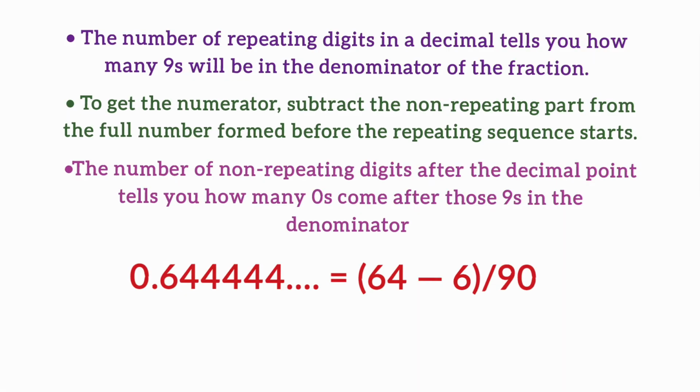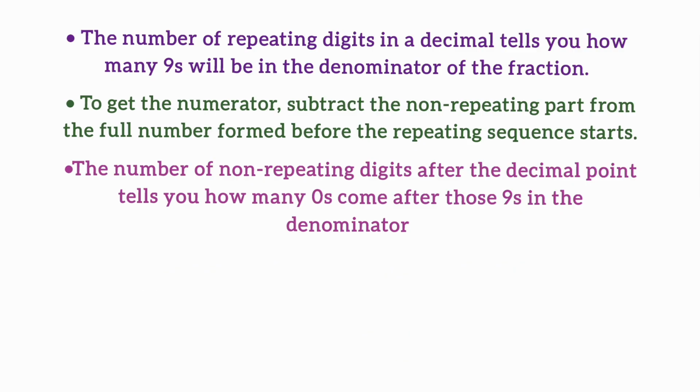So for the case of 0.64 bar, it will be (64 minus 6)/90. Why? Because the number of repeating digits is 1, that is 4. So in the denominator there will be one 9. And the number of non-repeating digits is 1, that is only 6. So there will be one 0 in the denominator. And what will be the numerator? It will be the whole number, that is 64, minus the non-repeating digit 6. So write 64 minus 6. That means 58/90.